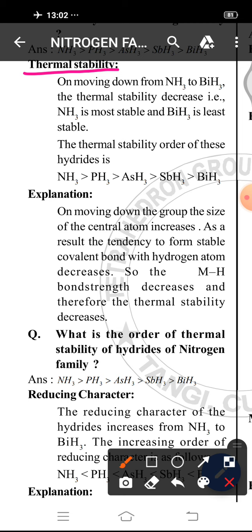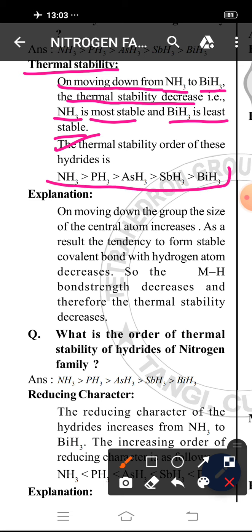So, let us see the thermal stability of hydrides of the nitrogen family. On moving down from NH3 to BiH3, the thermal stability decreases. That is, NH3 is more stable and BiH3 is less stable. The thermal stability order of these hydrides will be in this order: NH3 is more thermally stable than BiH3, and it decreases in this order.